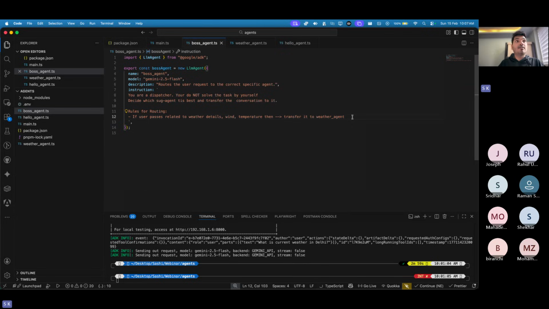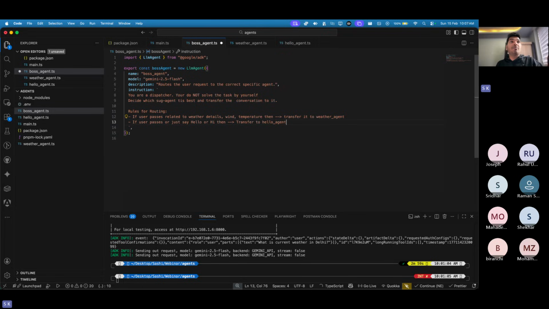And in the second place, you can do the same thing. If the user just says hello, or hello hello, or hi, then transfer to hello agent, something like that.